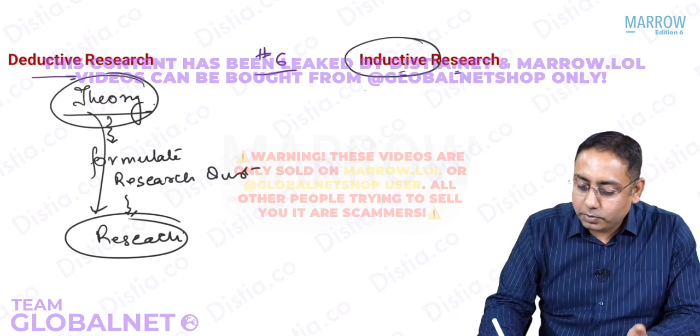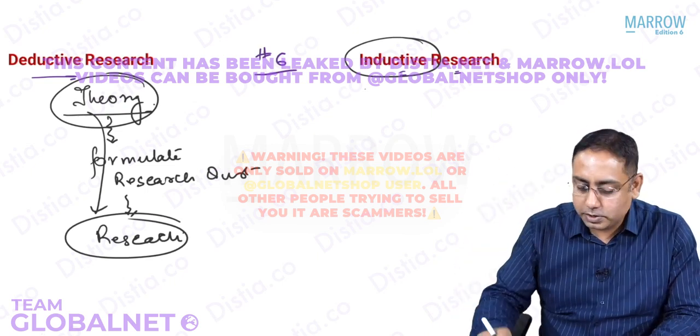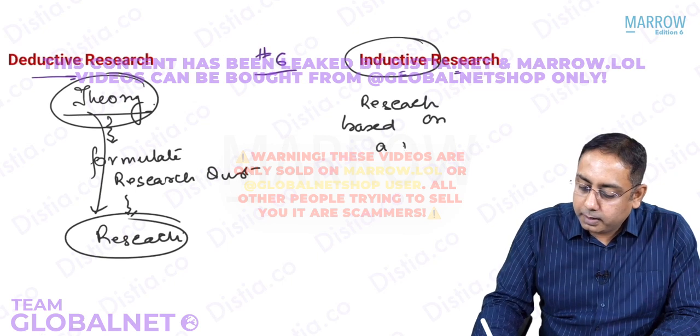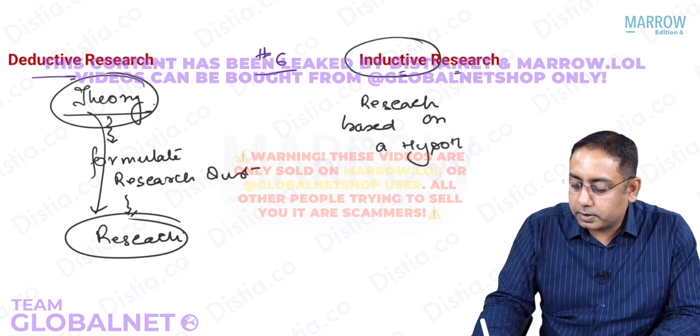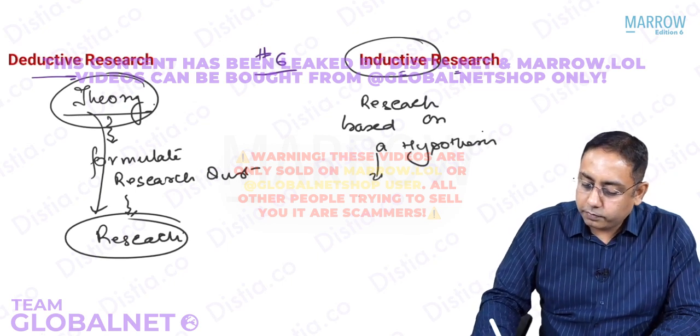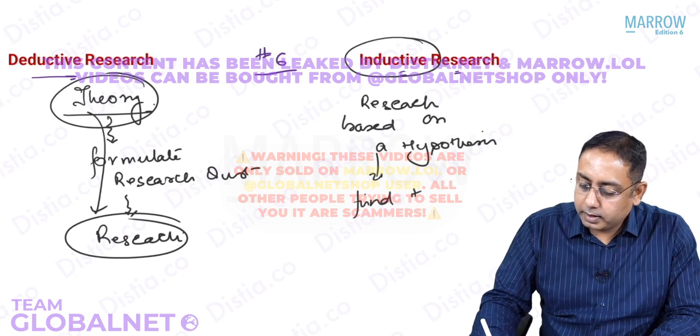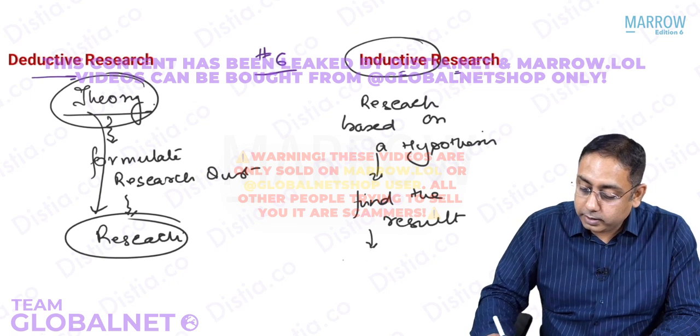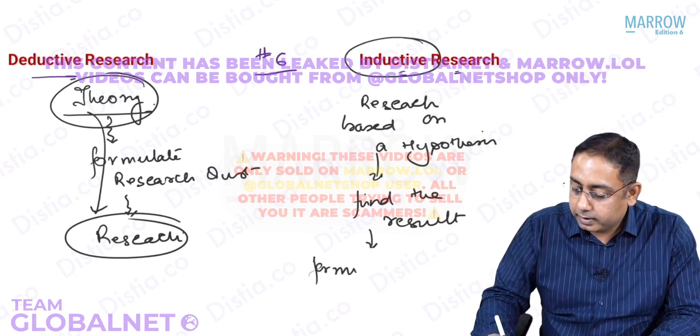So where you make some hypothesis, you do research based on a hypothesis, and then you find the results that yes, this actually works, and then you formulate a theory.